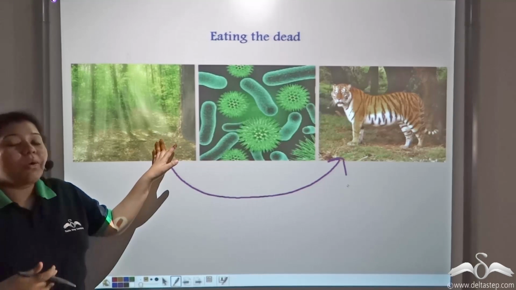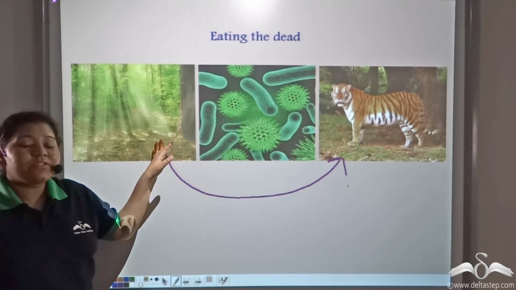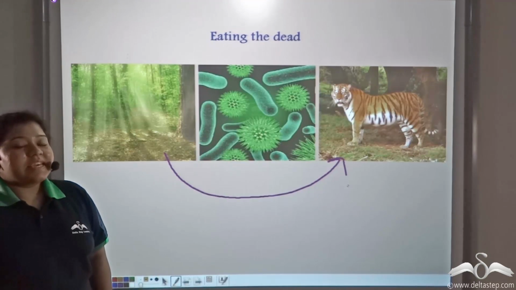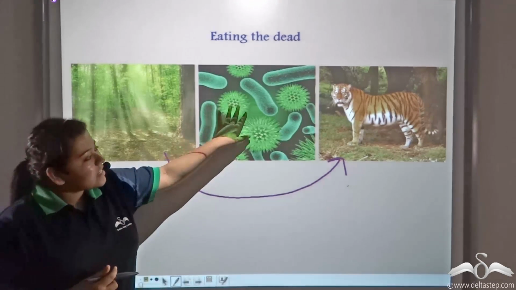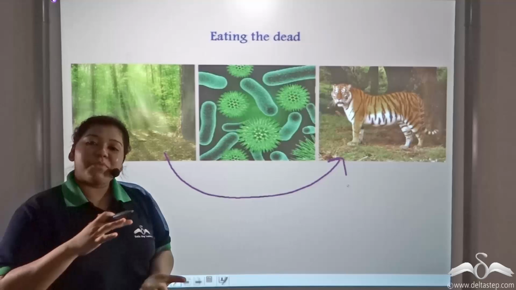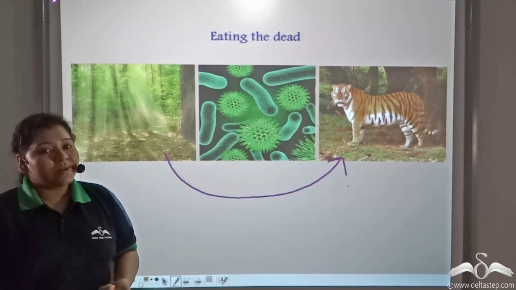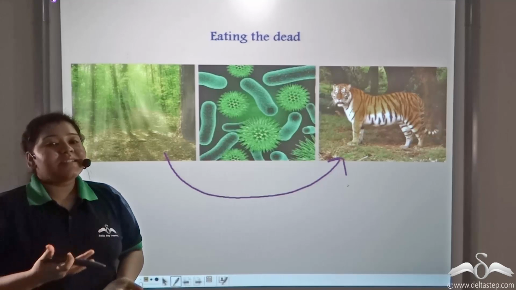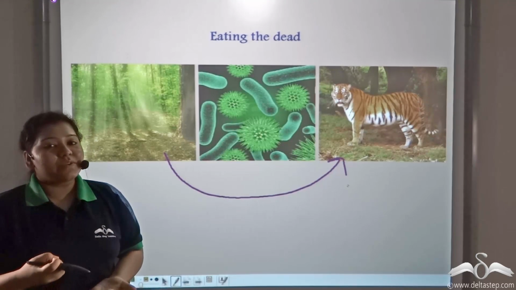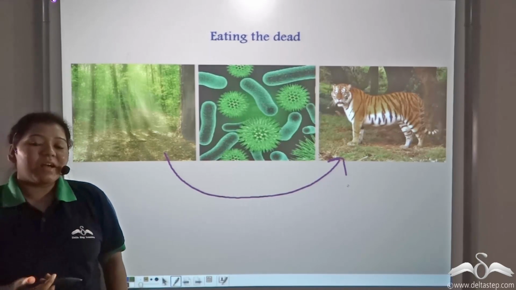Now, plants can also take up nutrition from dead plants. In a similar process, these microorganisms act upon dead plants and make their nutrients available to the soil, so that new plants can take up this nutrition from the soil and develop and grow.